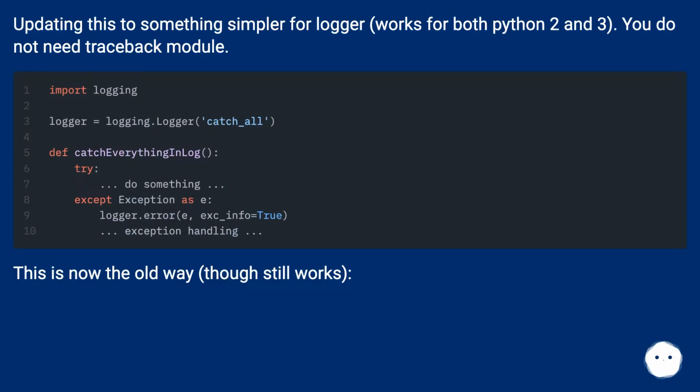Updating this to something simpler for logger works for both Python 2 and 3. You do not need the traceback module. This is now the old way, though it still works.